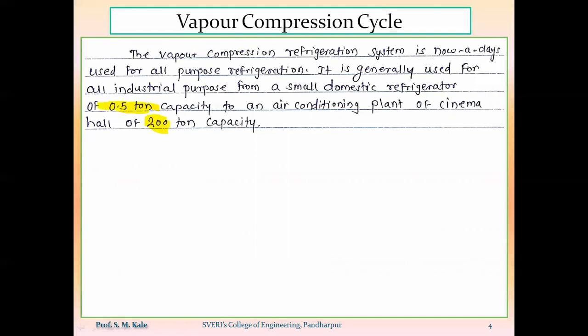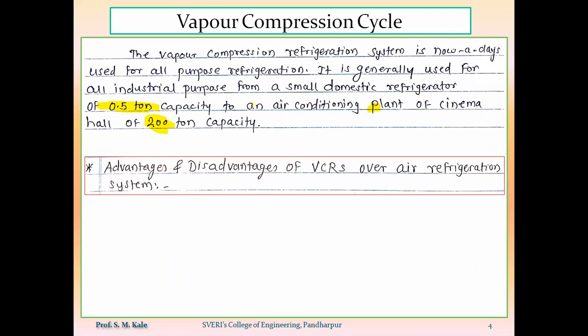So a small domestic refrigerator will have the capacity of 0.5 TR. There also we are using the vapor compression system. And in large plants, where we have large air conditioning plants used for cinema halls as well as various pharmaceutical industries, we may have capacity up to 200 TR. So from 0.5 TR to 200 TR capacity, we can use the vapor compression refrigeration system for all the purposes. Are you getting?